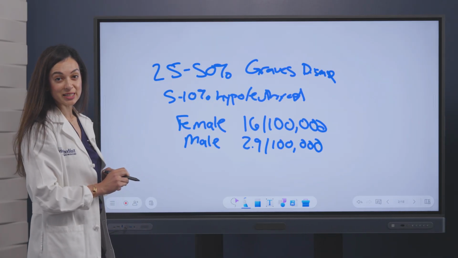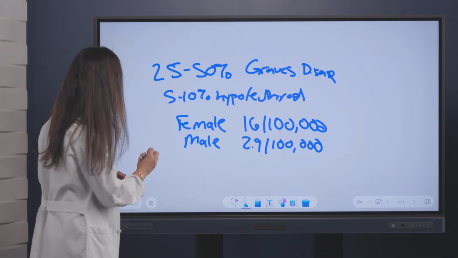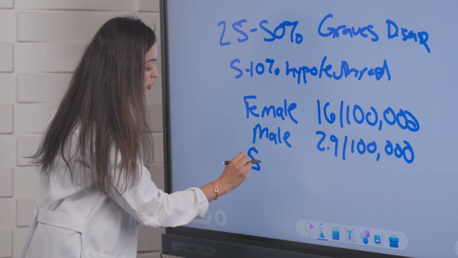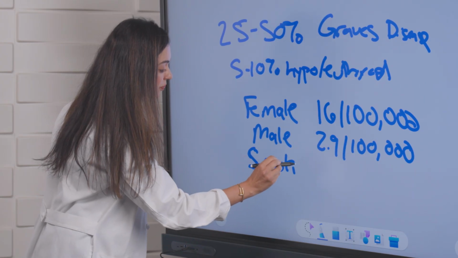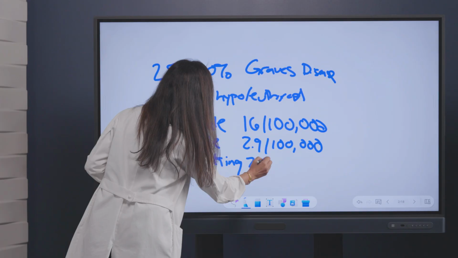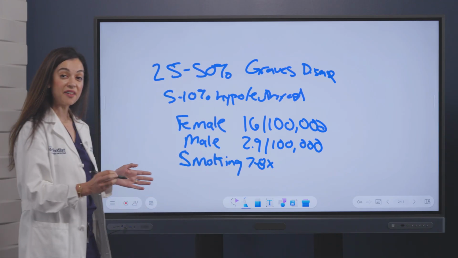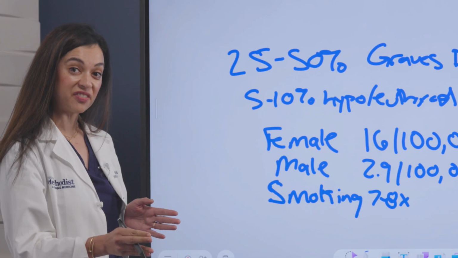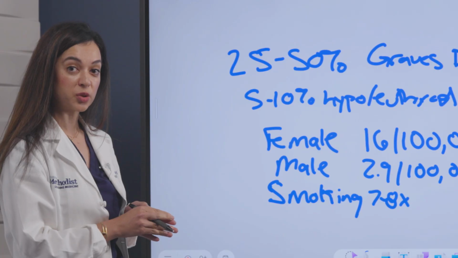Other risk factors for this condition are going to include smoking. This is a major risk factor for the condition, as they are 7 to 8 times more likely to get the disease. And if they have the disease, it's more likely to be severe and more refractory to treatment.